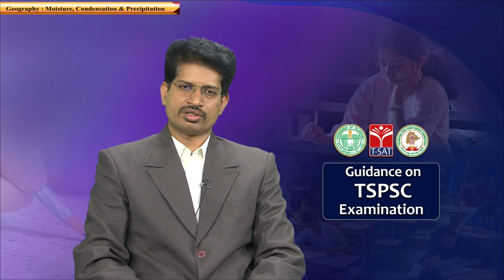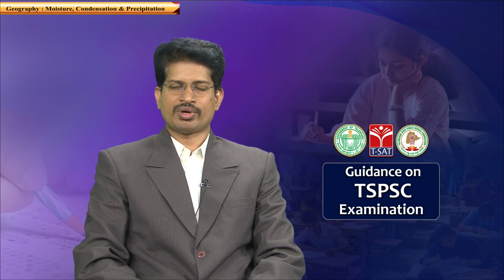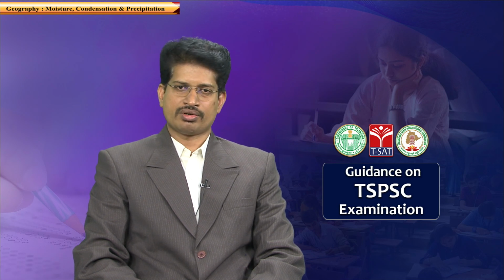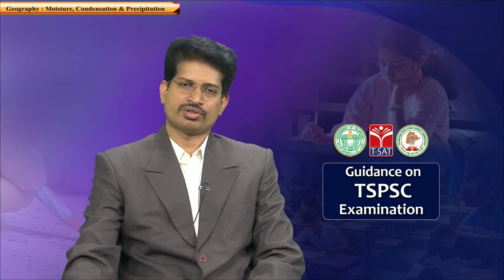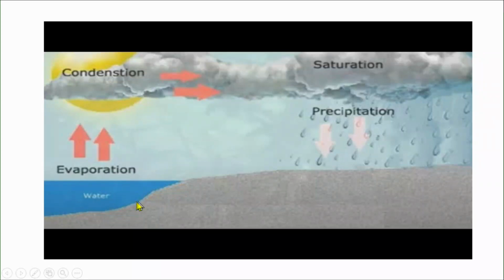One way is the addition of water vapor to the air. The second is a decrease in temperature, which leads to a decrease in the capability of the air parcel to hold water vapor. So saturation happens and precipitation happens. Because this precipitation is due to the movement of air and moisture, convection, the movement of matter, leads to precipitation. That is the reason why this form of rainfall is known as convectional rainfall.